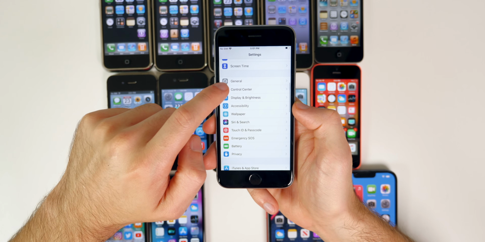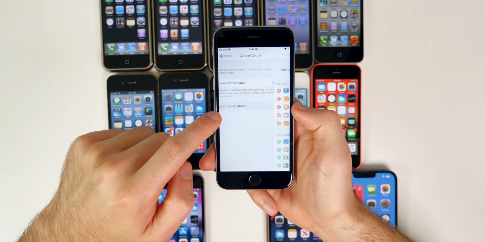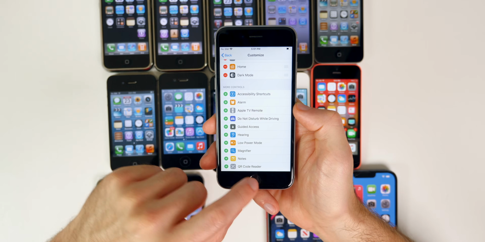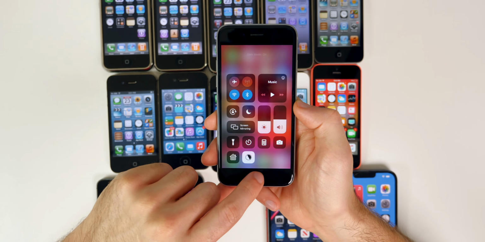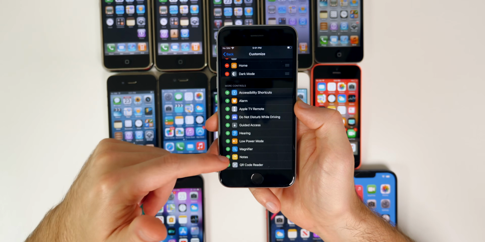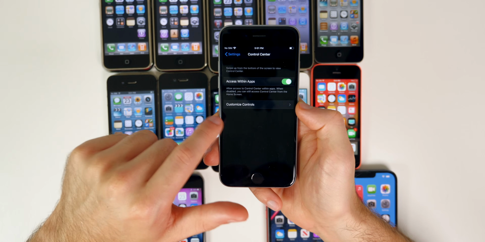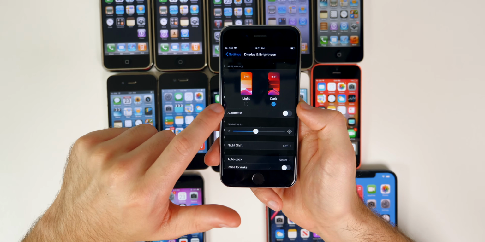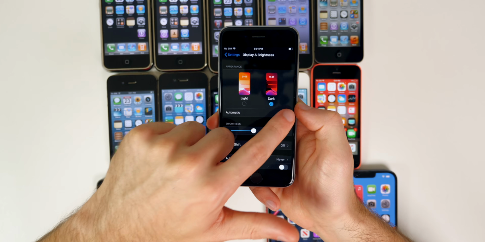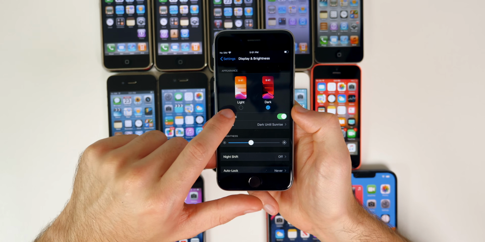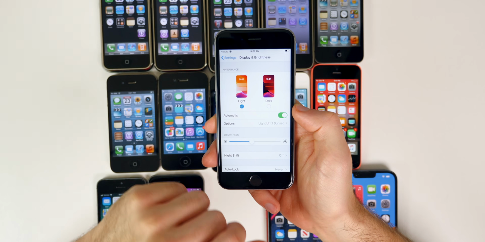So if we go into our settings here, you could also set this inside a control center if you customize the controls. We had a dark mode toggle right here where we could just simply put our device into dark mode and it would make all the menus dark, which is pretty neat. Also, if you went back to the display and brightness section right here, you have the option to turn this to automatic to make it dark until sunrise or vice versa, light until sunset.